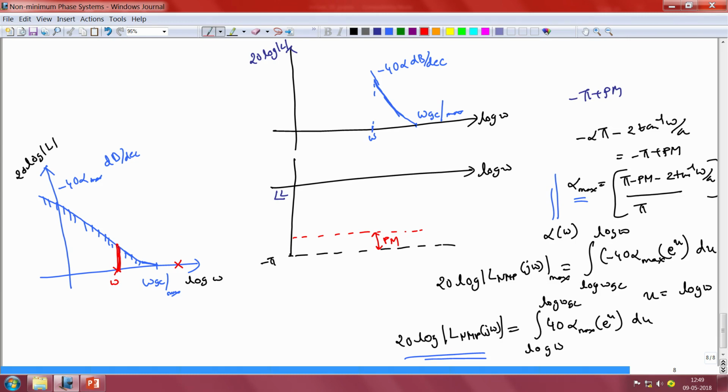So once again I want to underscore the fact that this problem is not something that we have come across so far in this course. This problem does not exist for the case of minimum phase plants because there does not exist such a thing as a maximum possible gain crossover frequency in the case of a minimum phase plant. It is only when you have non-minimum phase plants that we discover that there are upper limits to what we can have as the gain crossover frequency, and associated with that upper limit, if you want a certain stability specification in terms of the phase margin, then there is an upper limit to the magnitude characteristic at each frequency less than the maximum permissible gain crossover frequency.